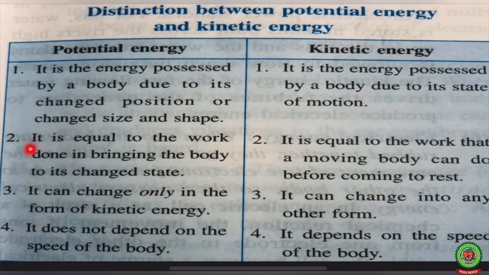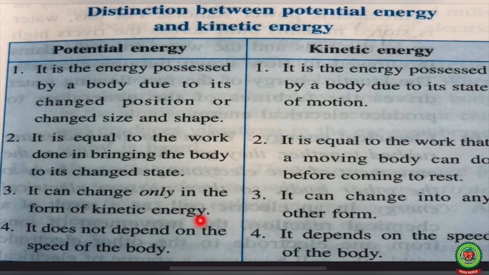Second point, it is equal to the work done in bringing the body to its changed state. And second point under kinetic energy is it is equal to the work that a moving body can do before coming to rest.